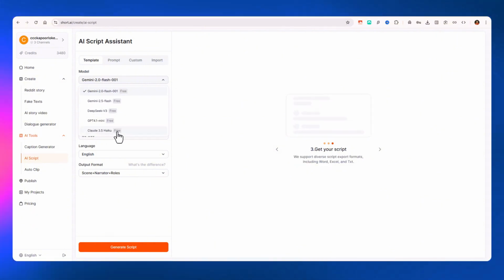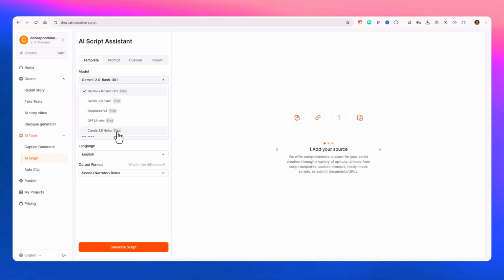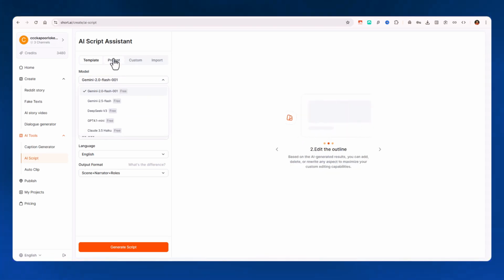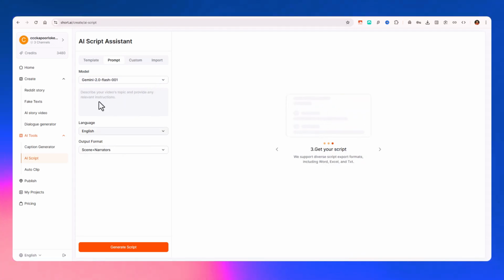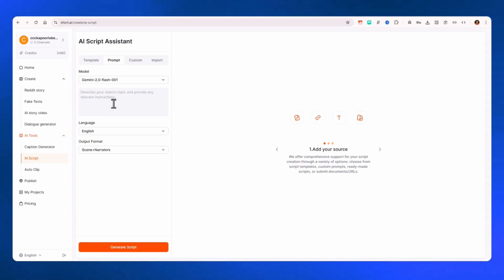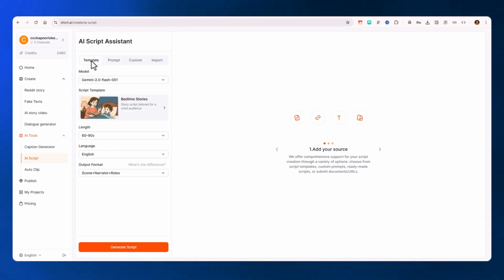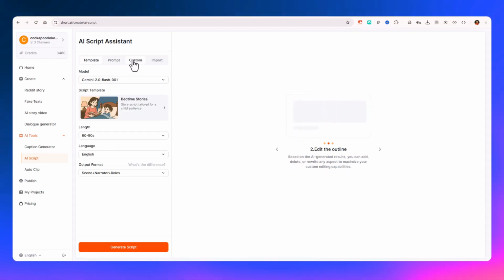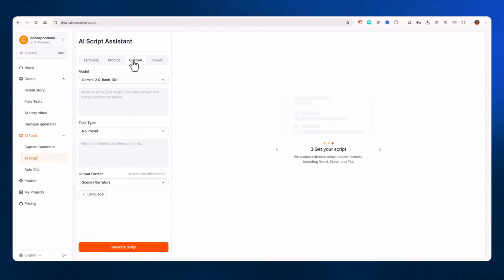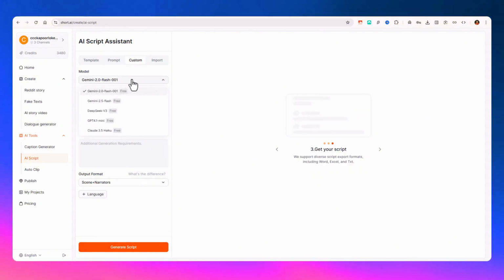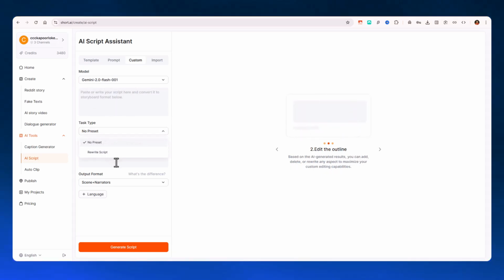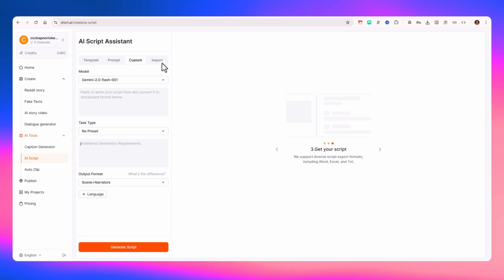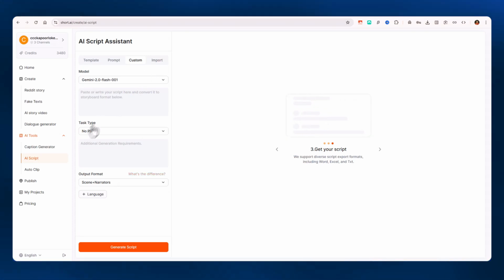And Claude is best, but it is for coding purposes, I guess, but you can also try that too. And then you have the option to choose the prompt, and here you can write your own prompt for the generation of the script instead of a template that we previously saw in the template option. You can also choose to go with the custom option, where you can choose the model, and you have here the prompt, and here the task type. So some advanced options are here, and you can also import and things like that.